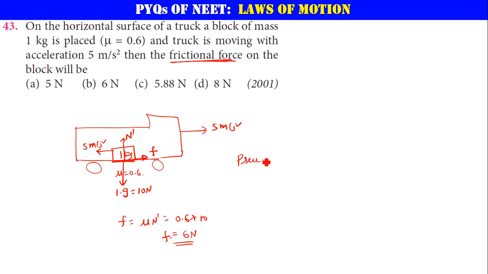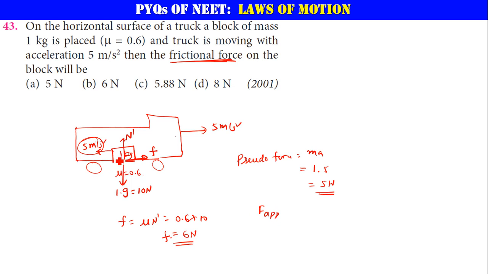The pseudo force is equal to mass times this acceleration. What is the mass here? That is 1 kg and 5 meters per second square. That is 5 newtons. Pseudo force actually is 5 newtons. So here let us see the beauty of this: friction F applied will be the pseudo force.